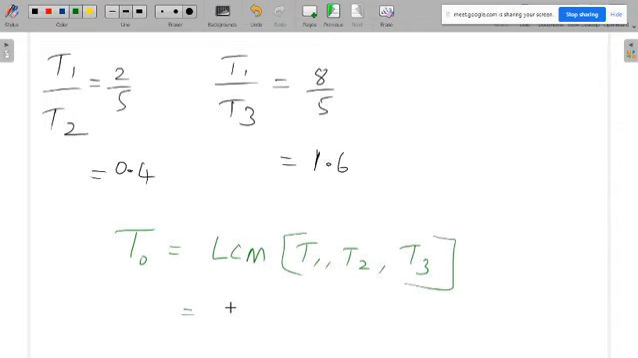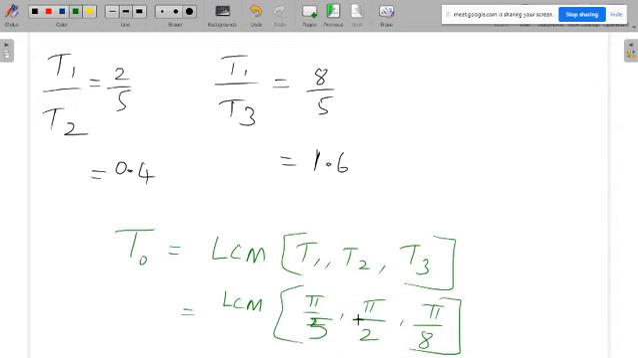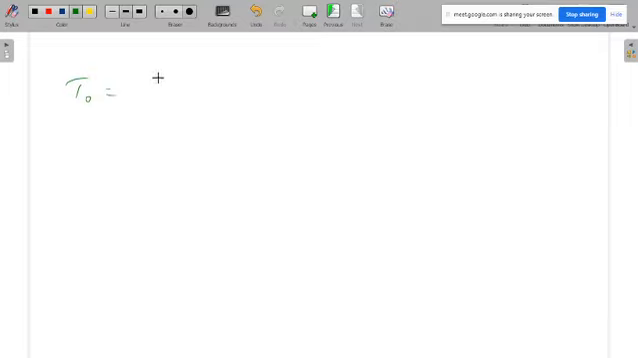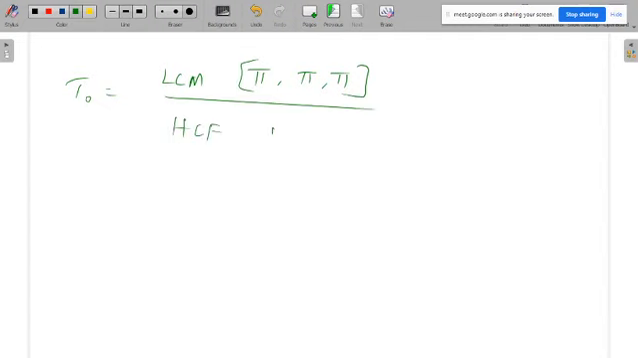Now we know the individual time periods. That means the LCM of pi by 5, pi by 2 and pi by 8. For the LCM of fractional numbers, for the numerator you take the LCM, for the denominator you take the HCF. So T naught is equal to the LCM of pi, pi, pi over the HCF of 5, 2, 8. Somebody tell me, what is the LCM of the numerators? If you take the LCM for pi, what is the answer? Anybody?